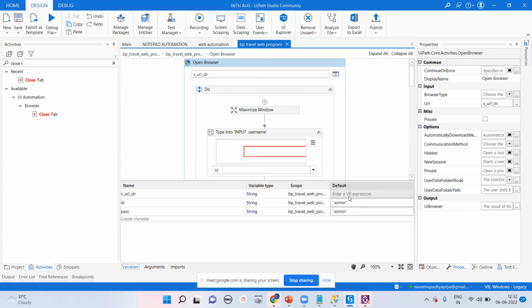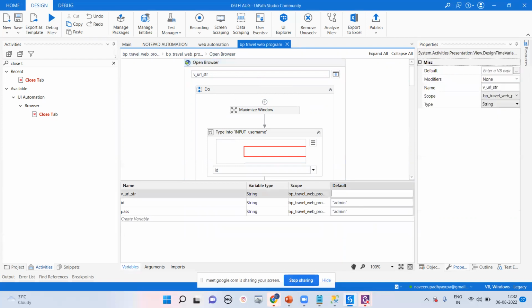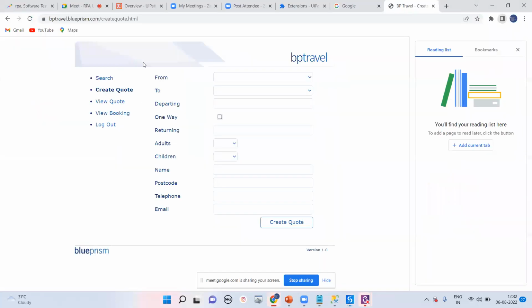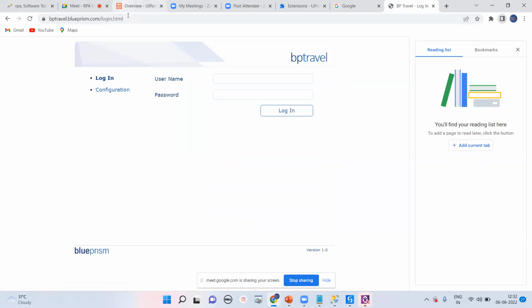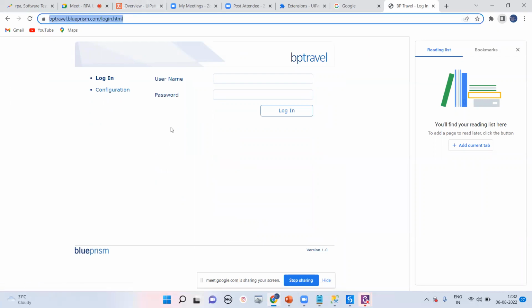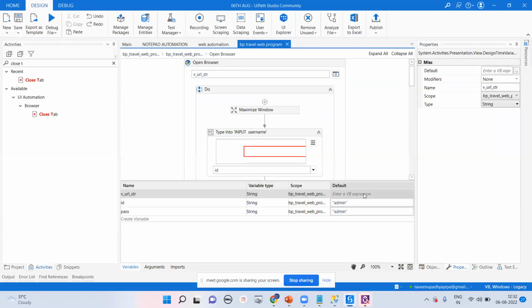Okay, because we have not provided the particular URL. So we'll copy this particular URL, and here we'll paste it in this particular UiPath. Let me go for save, and let me run this particular program.